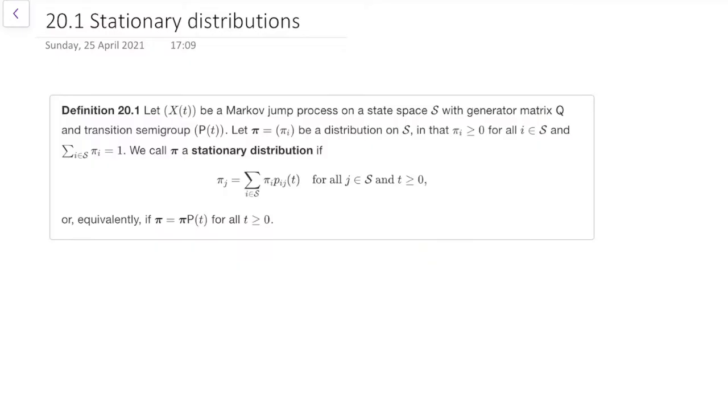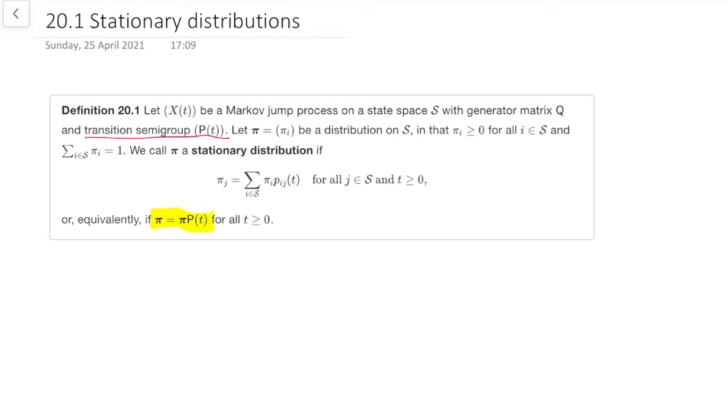So we're going to start with a stationary distribution for continuous time processes. Let's start with the definition of a stationary distribution, and what we see here is the same as the one we had in discrete time, right? We have our old friend pi equals pi P. In discrete time, obviously we'd be given P at the beginning of a problem, but here we have the transition semigroup P(t), which has to take the place of P in discrete time.